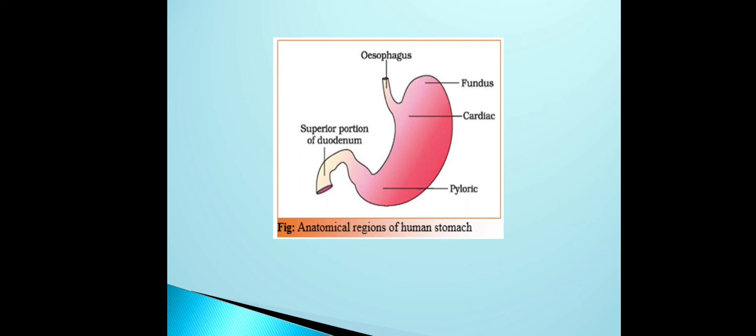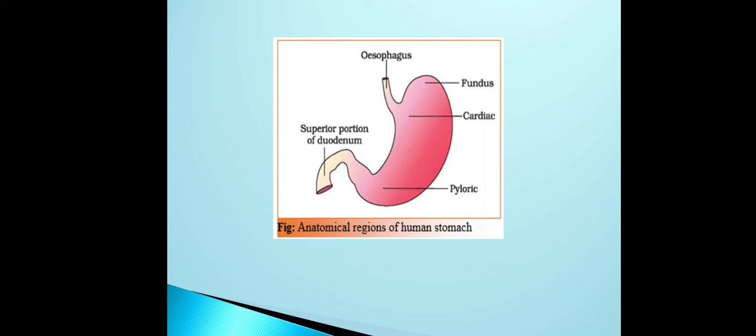In some newer edition books, after the cardiac, one more labeling is added, that is considered to be the body. So here you can see the human stomach, with one side shown as the esophagus and the other side shown as the duodenum.